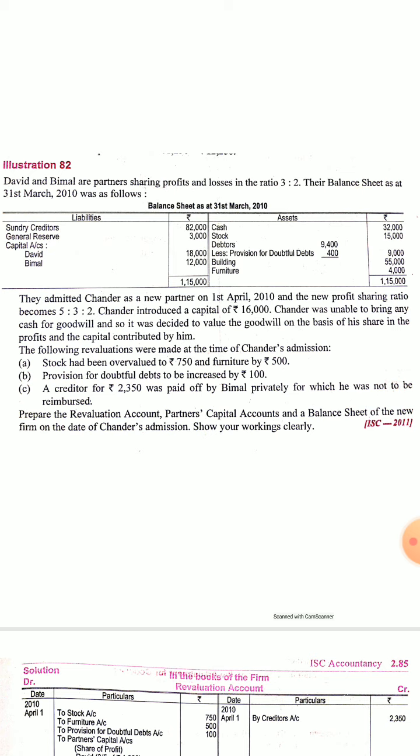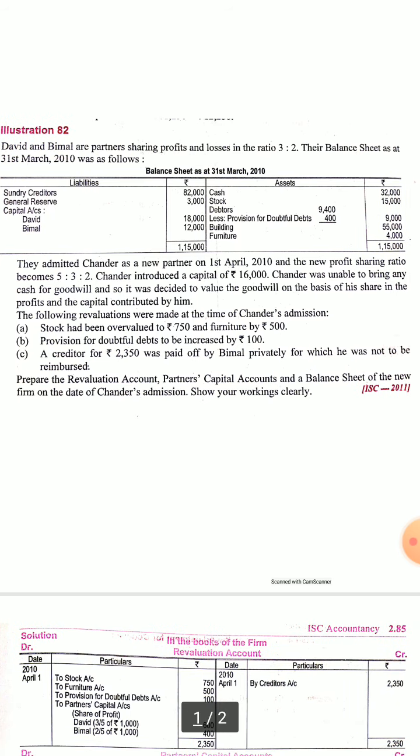They admitted Chandar as a new partner on 1st April 2010 and the new profit sharing ratio becomes 5:3:2. Chandar introduced a capital of 16,000. Chandar was unable to bring any cash for goodwill, so it was decided to value the goodwill on the basis of his share in the profits and the capital contributed by him. The following revaluations were made at the time of Chandar's admission.